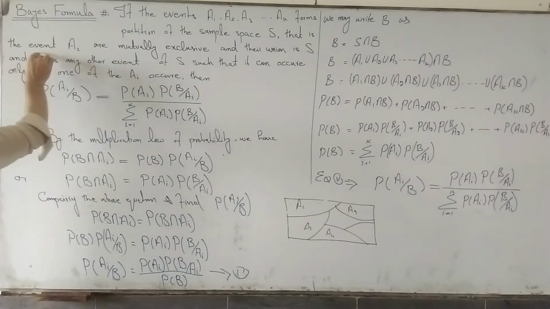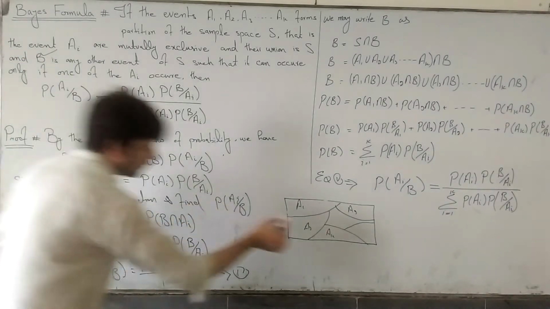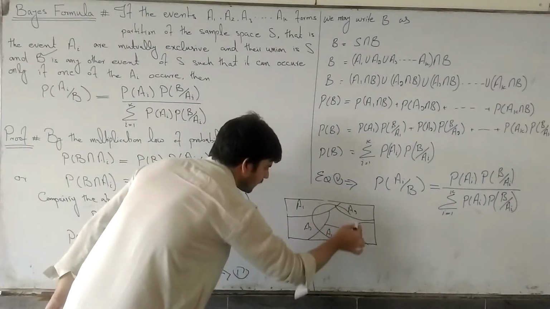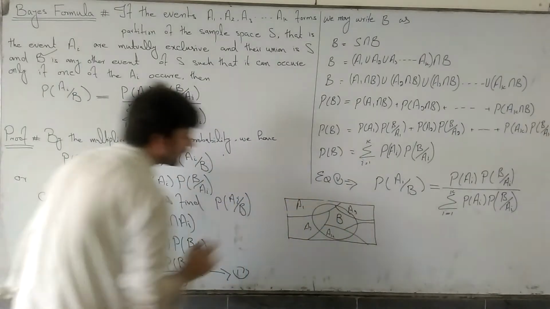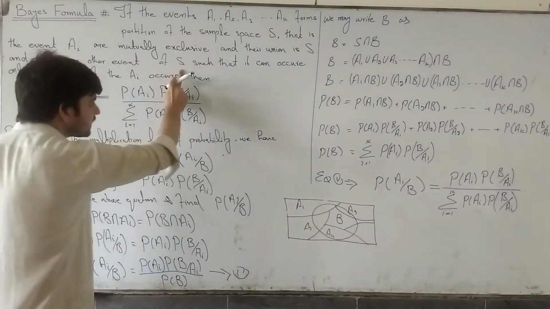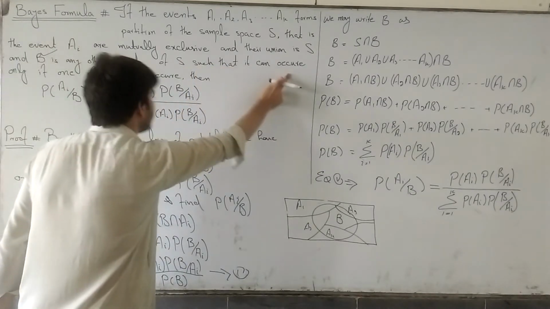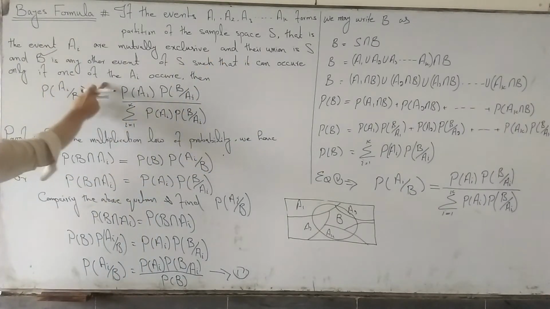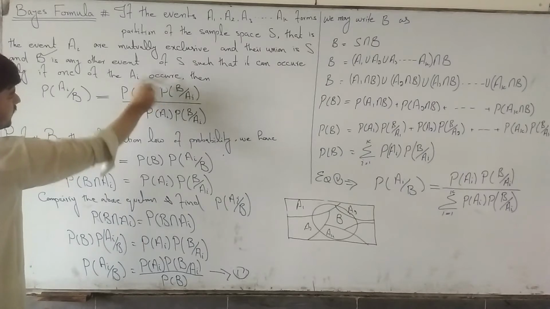Also we suppose that B is any event. For example, this is B of the sample space S such that it can occur only if one of the AI occur.